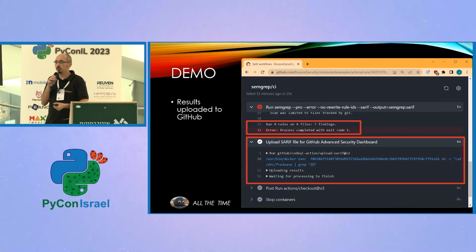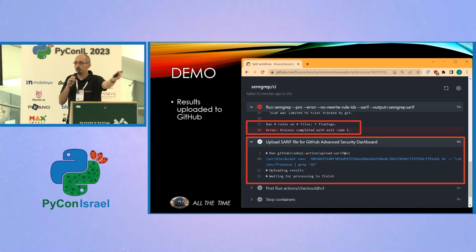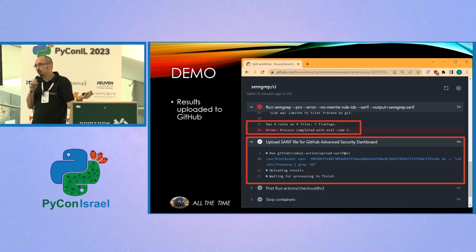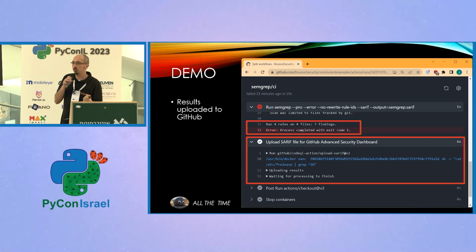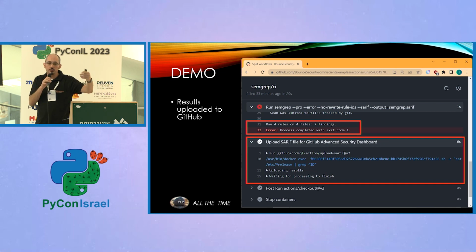This second log example is from a different action, which is similar, but this action will output the results from Semgrep to a particular format called SARIF. SARIF is an interchange format for code security scanning results. It's going to take that SARIF file and upload it into GitHub Advanced Security. So now we don't see the results from that scanning in the GitHub Actions log, but we're going to see them somewhere else instead, in the GitHub Advanced Security dashboard.